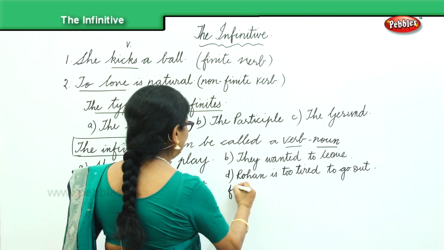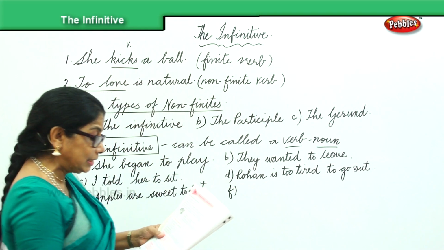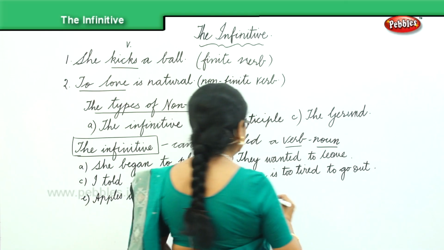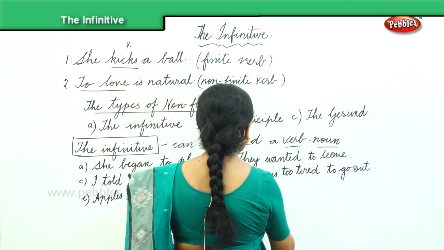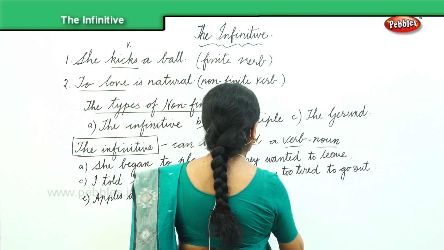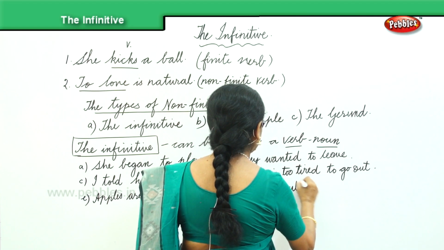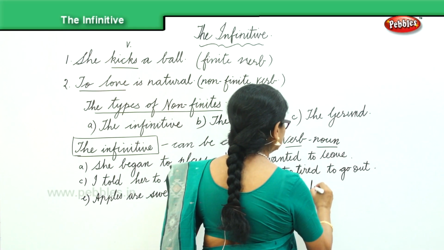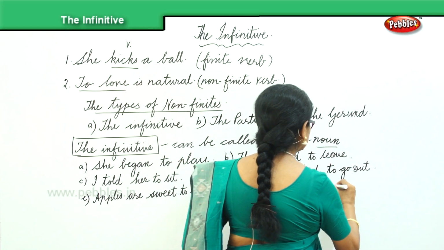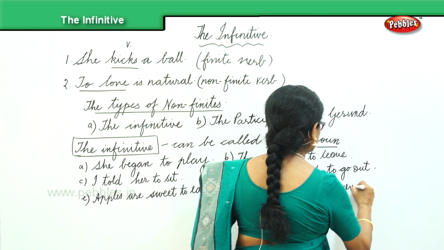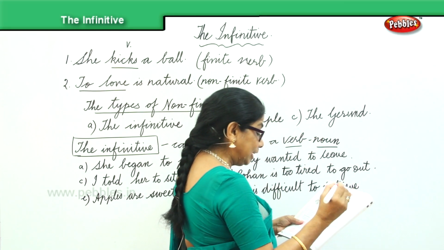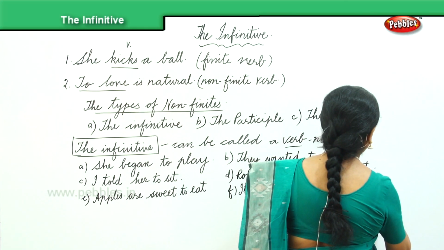And finally, we have one more example: It is difficult to achieve success.